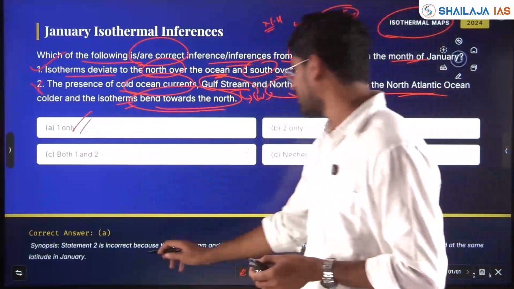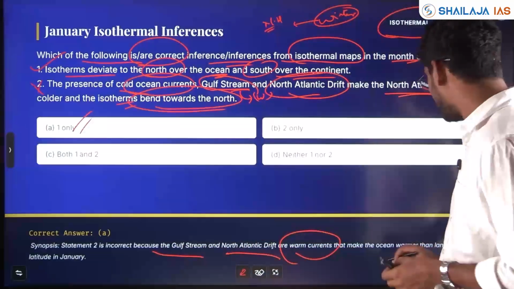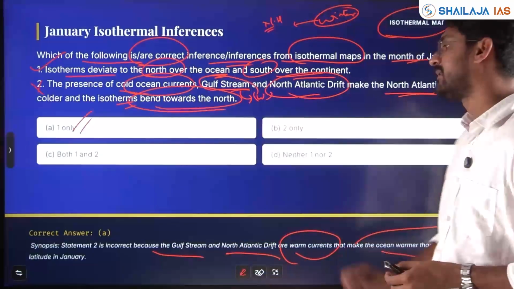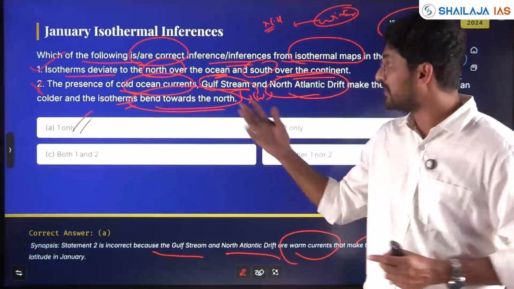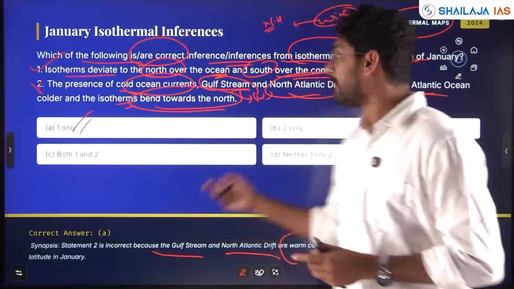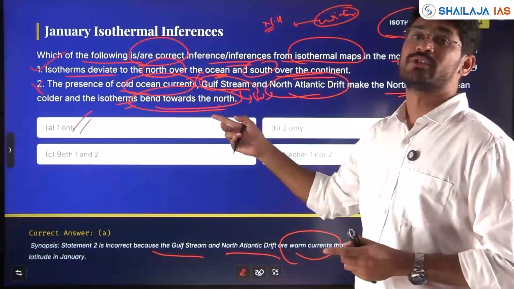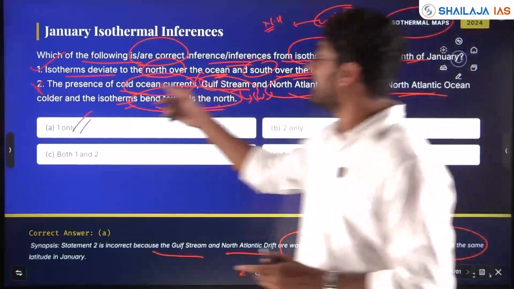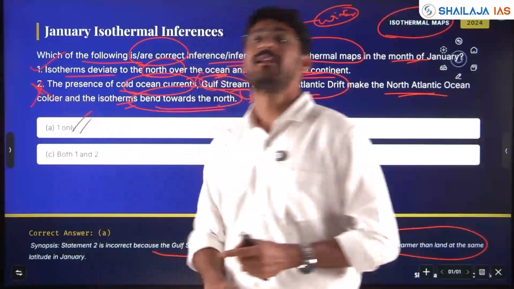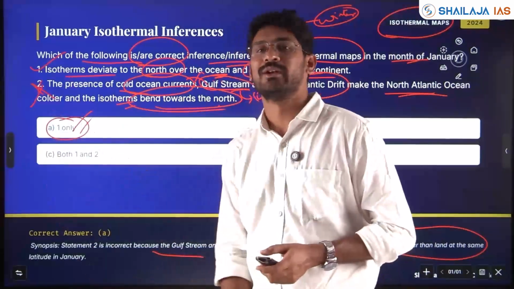Why is statement 2 wrong? Gulf Stream and North Atlantic Drift are warm currents that make the ocean warmer than land at the same latitude in January. So it bends not because of cold currents. There is a contradiction of cold and warm ocean current, so these two contradictory statements make statement 2 wrong. So here the answer is 1 only.